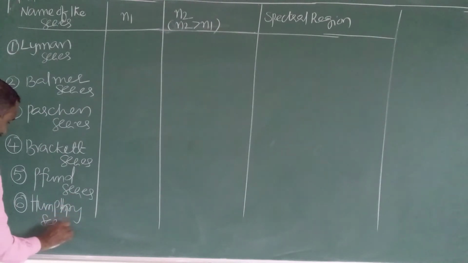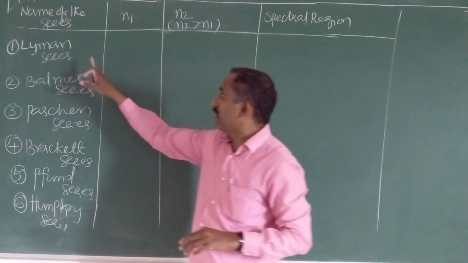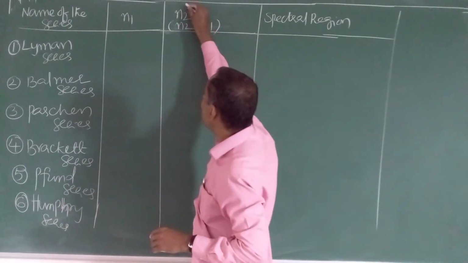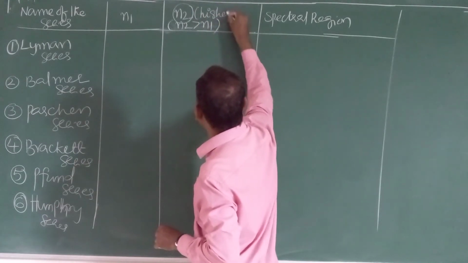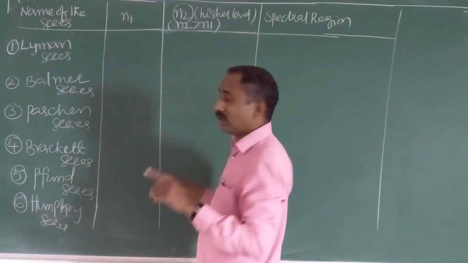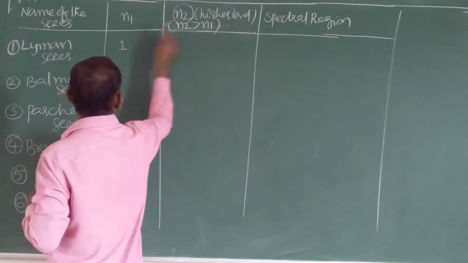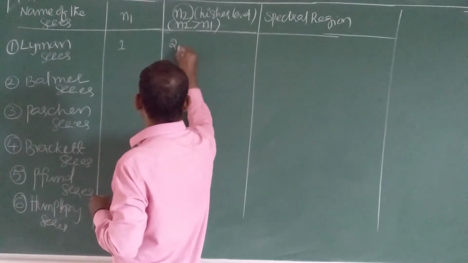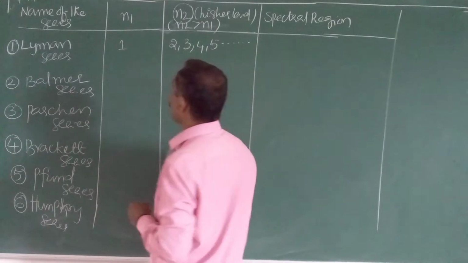Now, according to the previous energy level diagram, what is the Lyman series? When an electron jumps from any higher level, that is n2, to the ground state, that is the first level. Therefore n1 is 1, and n2 is a higher level, more than 1, meaning 2, 3, 4, 5 and so on.